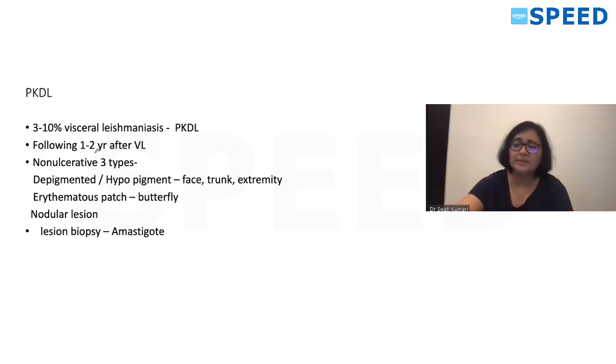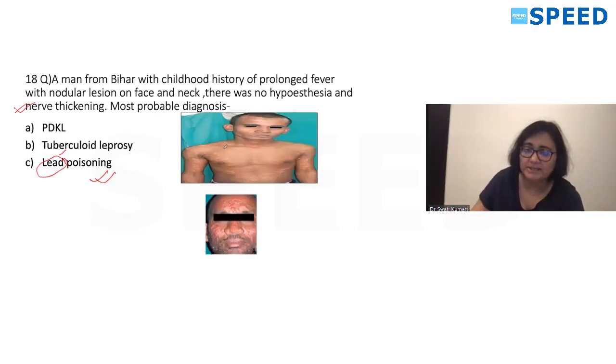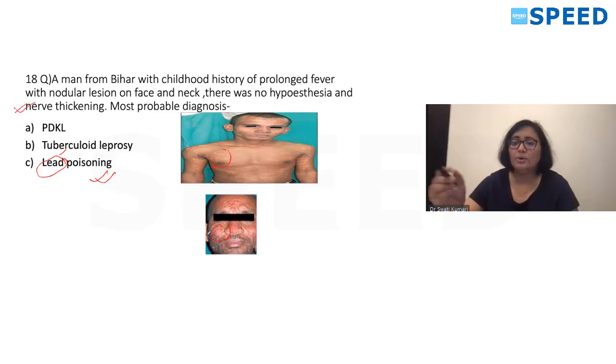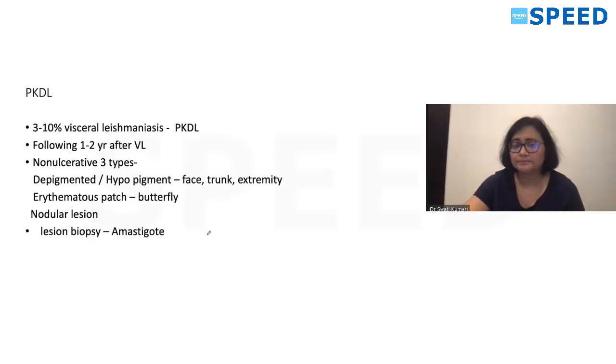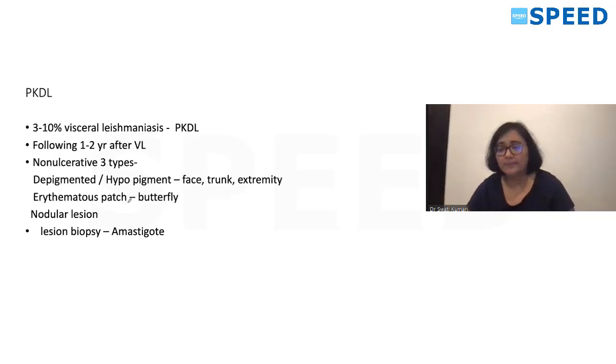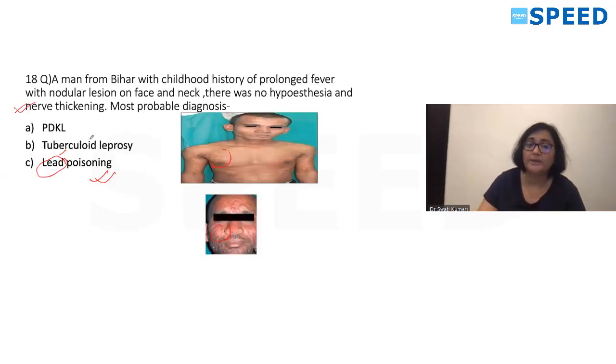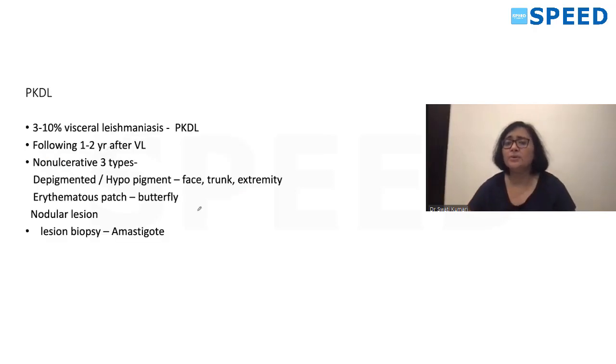In this picture, the lesion is hypopigmented. In this picture, there are nodular lesions. So it can be hypopigmented or nodular. When we see depigmented or hypopigmented lesions, we get confused with tuberculoid leprosy, so you had one option of tuberculoid leprosy. Erythematous patches and butterfly rashes can also be seen.